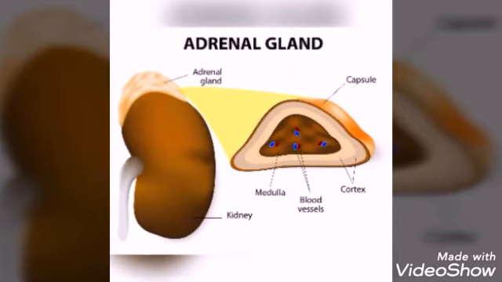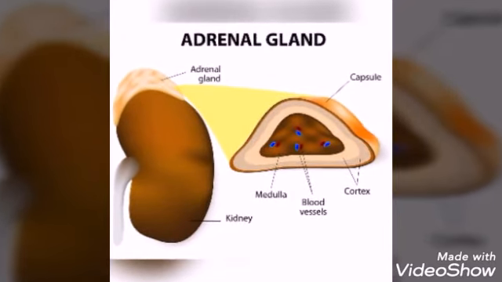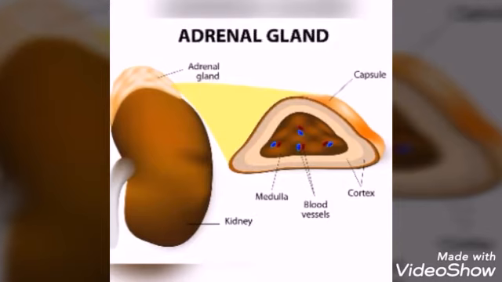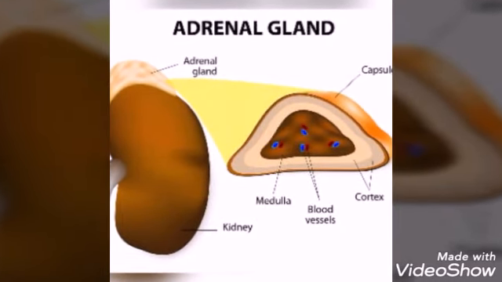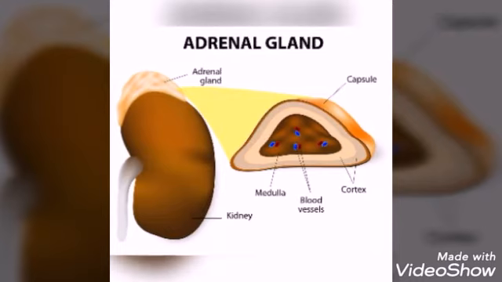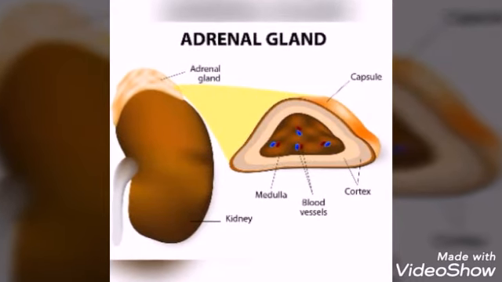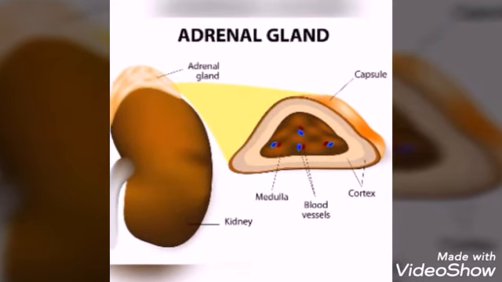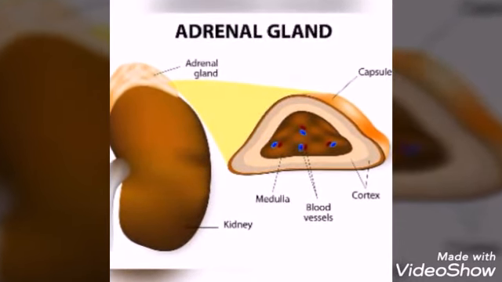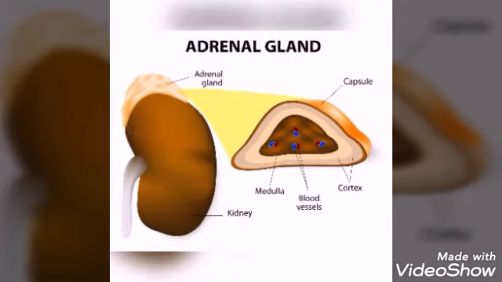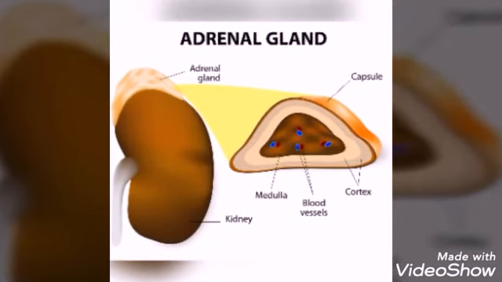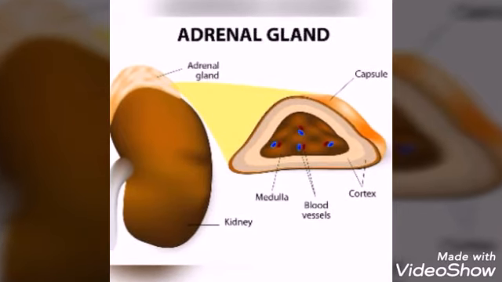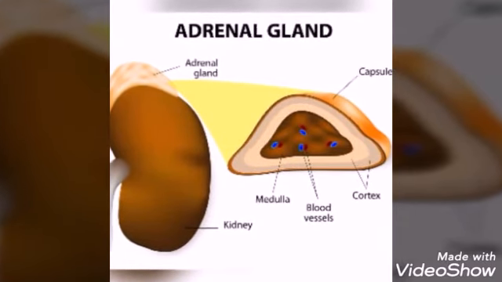Next endocrine gland is the adrenal gland. The adrenal glands are called suprarenal glands. See the picture. The bean-shaped structure is called kidney. Above the kidney, the adrenal gland is present, so it is called suprarenal gland. The adrenal gland is triangular in structure. It has two distinct regions, the outer layer and the inner layer. The outer layer is called cortex and the inner layer is called medulla.